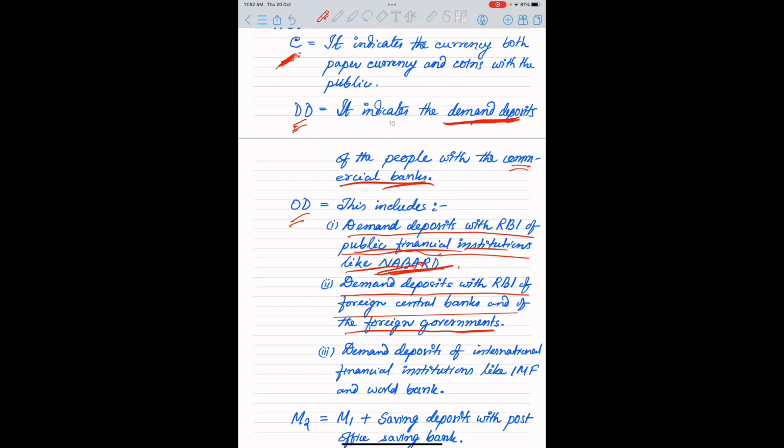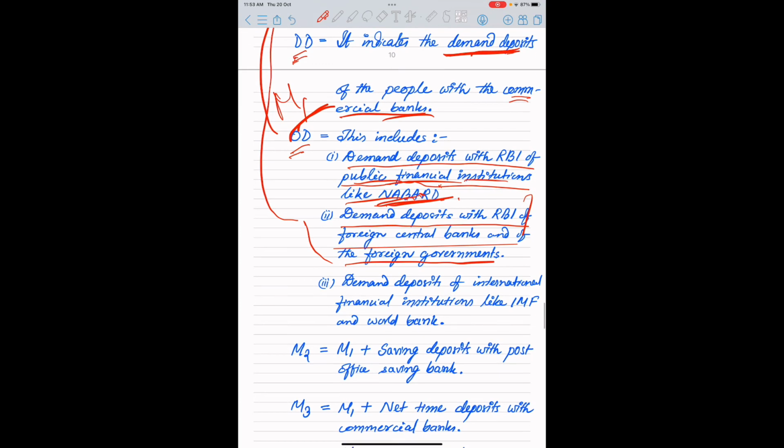A foreign government can save in our central bank. A foreign central bank can deposit money in our central bank. So this kind of money is also included in M1, okay. Now demand deposits of international financial institutions like the IMF and the World Bank. The IMF and World Bank also deposit money in the Reserve Bank of India. Therefore this kind of deposit is also included in M1, the supply of money.